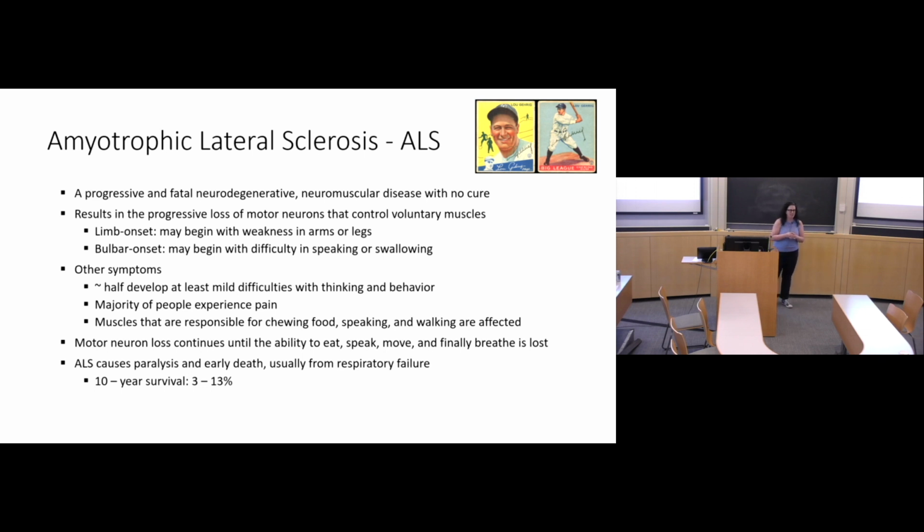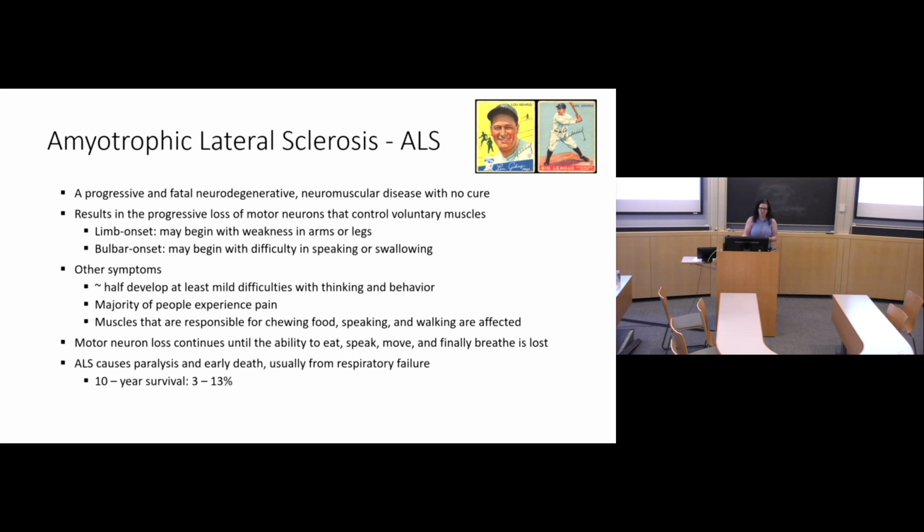That tends to be classified in 2 ways based on the onset, be it limb or bulbar onset. There are many other symptoms: about half the people have difficulties with thinking and behavior, the majority experience pain, and muscles that control pretty much everything that we do are affected.